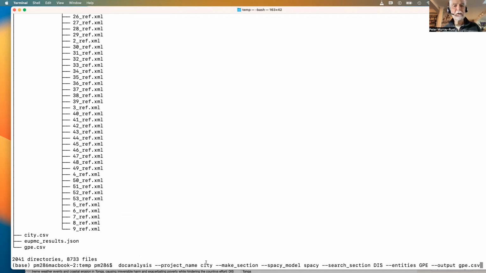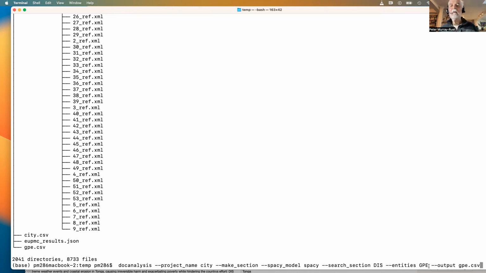The project is called City. We're going to make sections just in case they weren't. Spacy is going to be used. This is a Python tool which is very good at extracting entities from text. We're going to search just the discussion part of the papers. Going to pull out places.